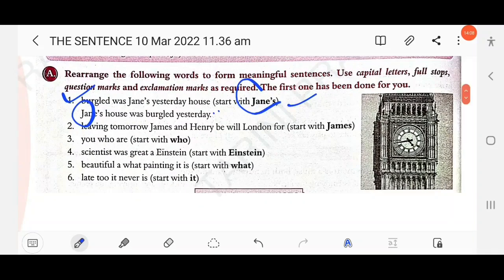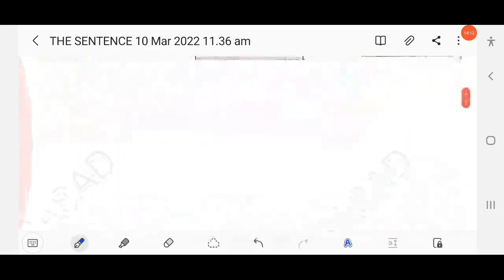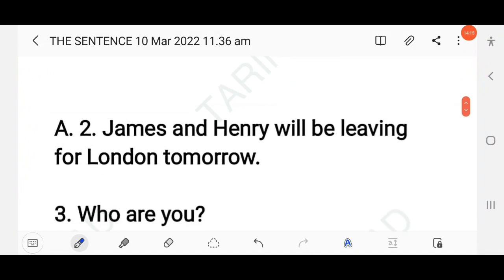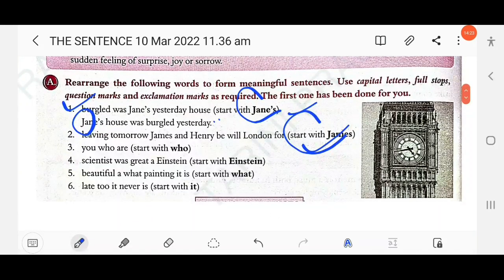Then next: leaving tomorrow, James and Henry be will London for. Start with James. Here the answer: James and Henry will be leaving for London tomorrow. You have to start the sentence with a capital letter and end with a full stop. Then next: you who are, start with who.